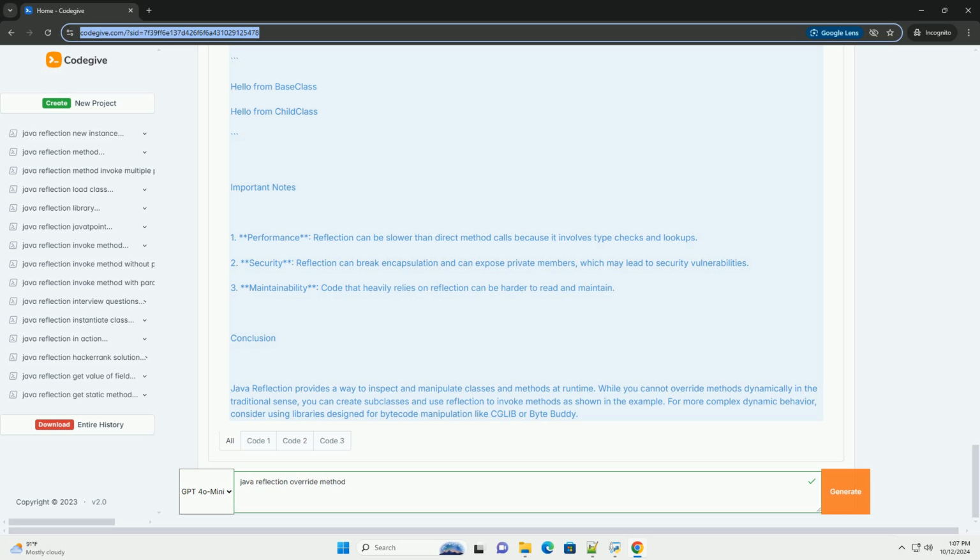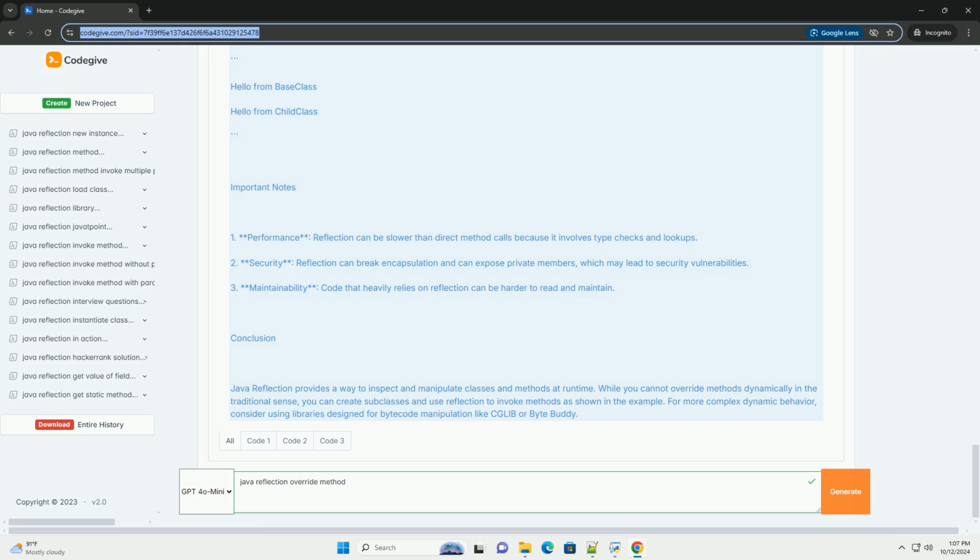Example. Step 1: create a base class. First, create a simple base class with a method that you want to override. Step 2: create a child class. Next, create a subclass that overrides the greet method. Step 3: use reflection to invoke the method. Now, let's use reflection to invoke the greet method from both the base class and child class.